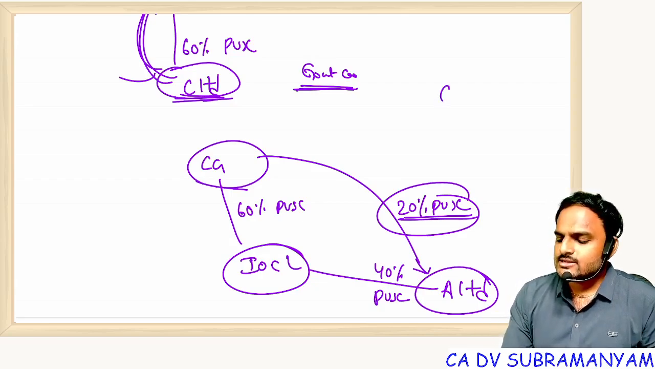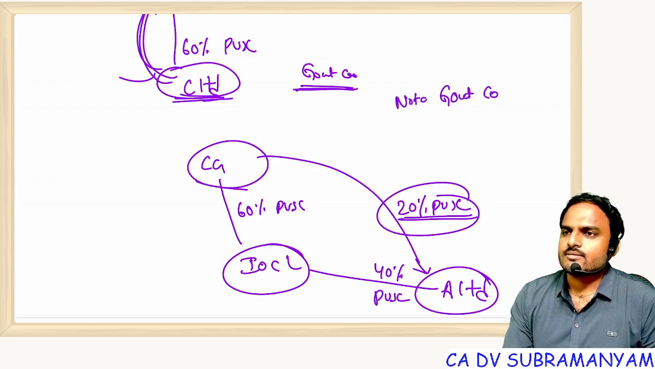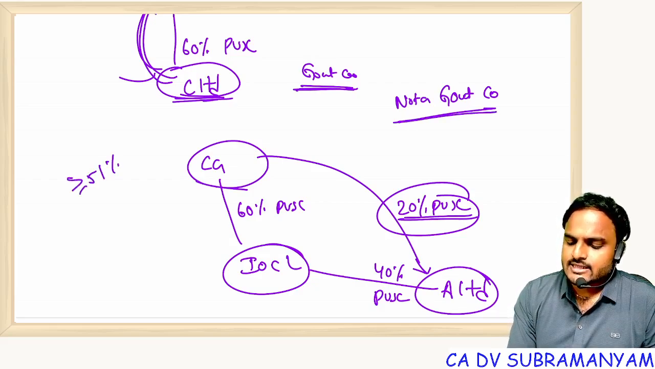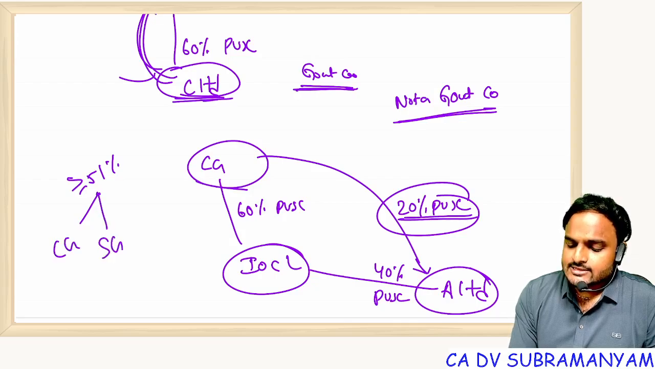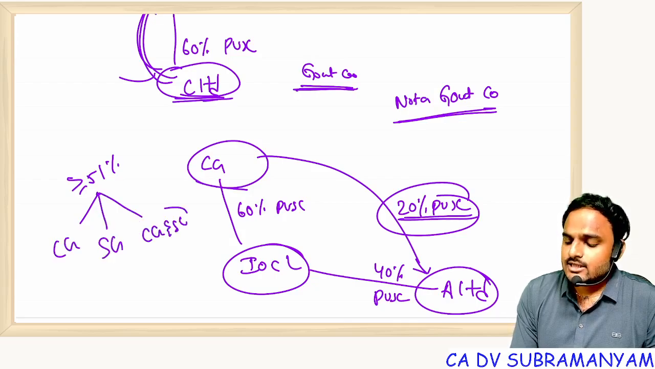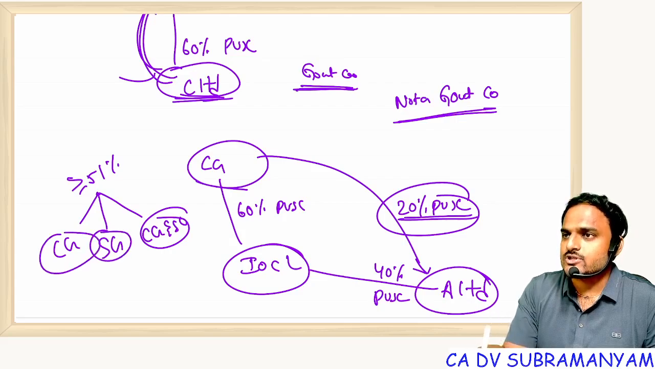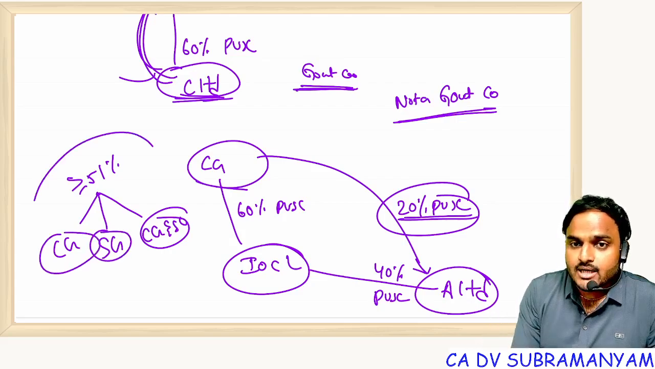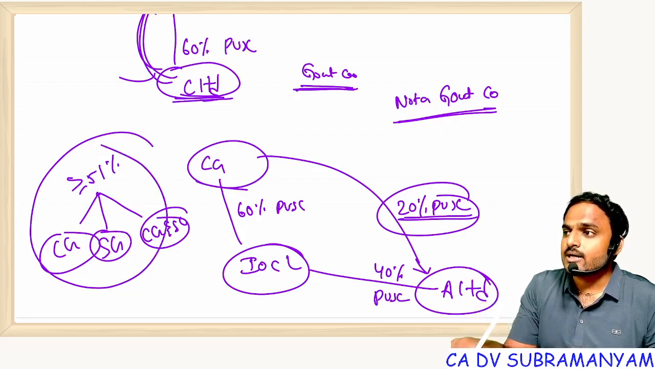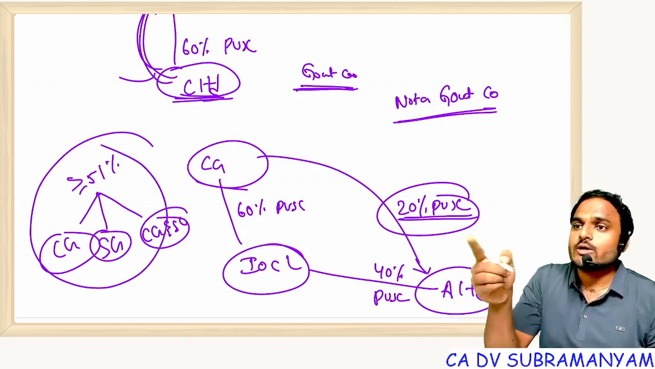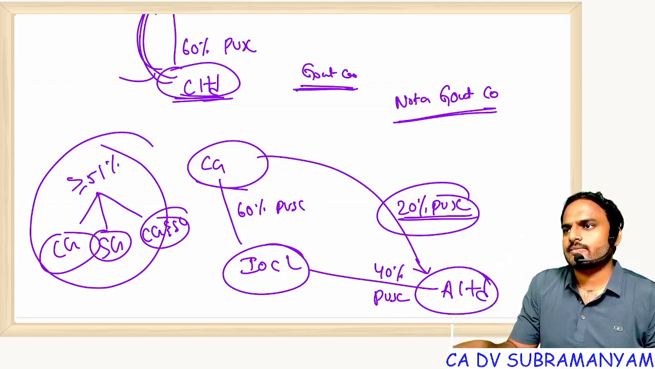So the answer is: not a government company. Why? Look at the definition. At least 51% held by CG, SG, or CG and SG. There is no term called government company in the definition. This is one part of the definition. And what is the second part of the definition? A subsidiary to a government company is a government company.